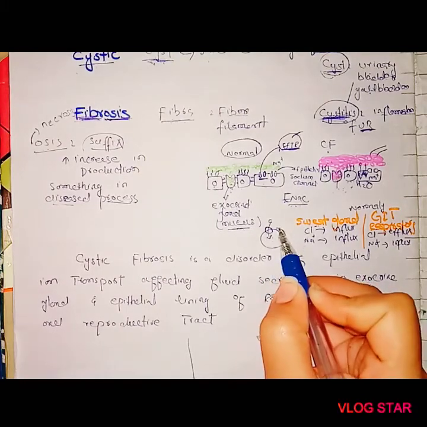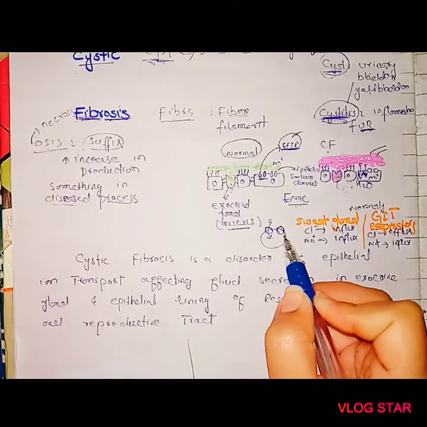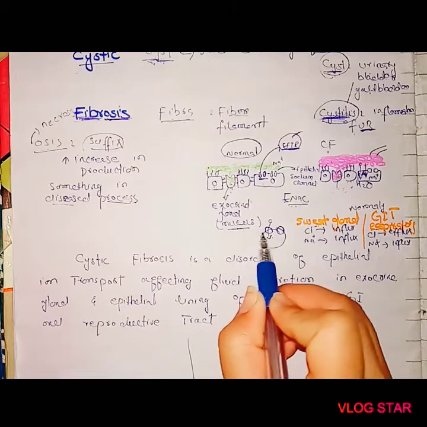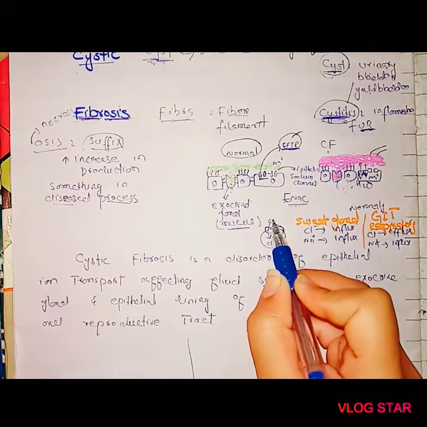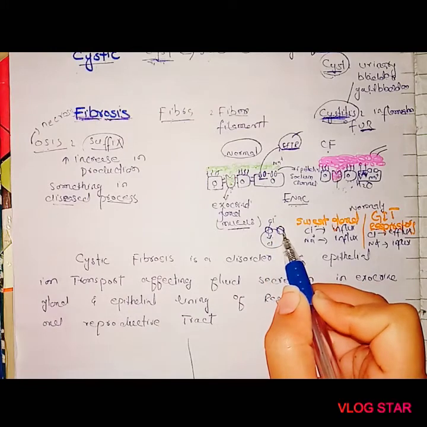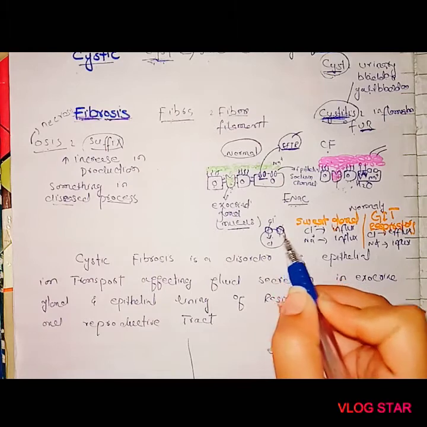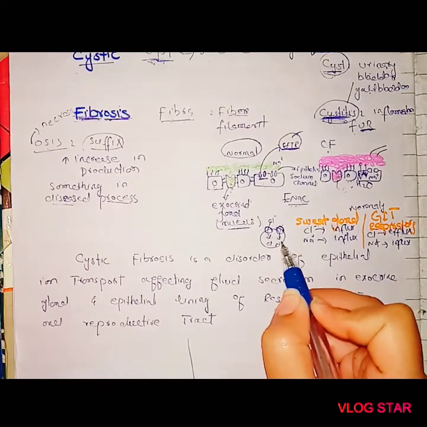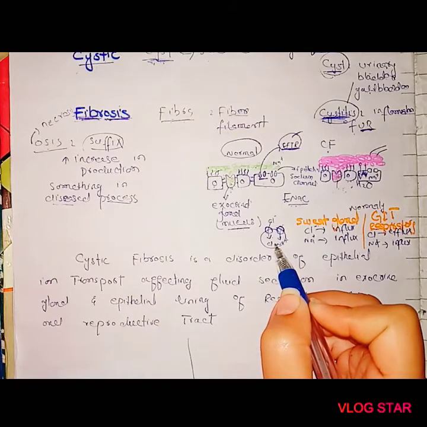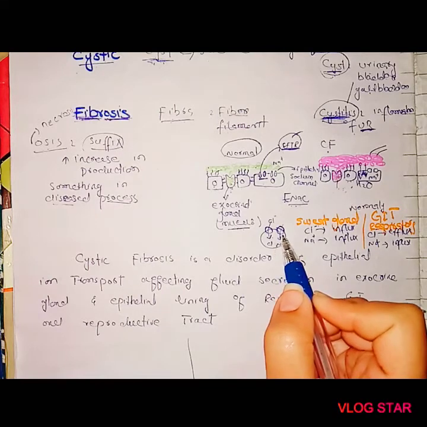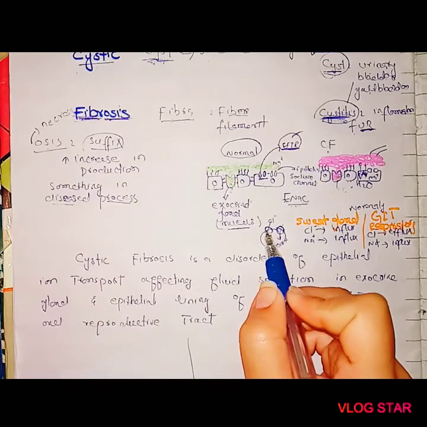This is the influx, and here is the ENaC channel, which is influenced by the activity of the CFTR channel. Once chloride moves inside the cell, it also influences the ENaC channel, and then sodium also moves in. This is the normal situation.